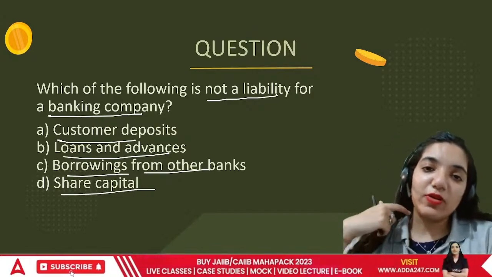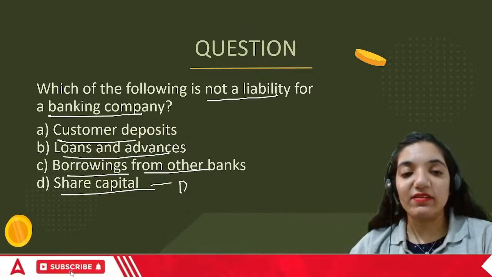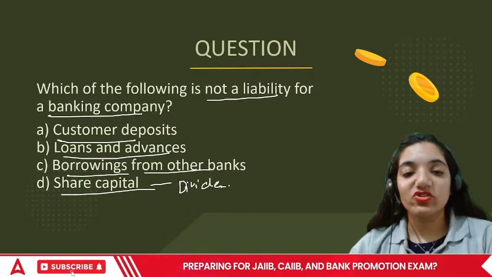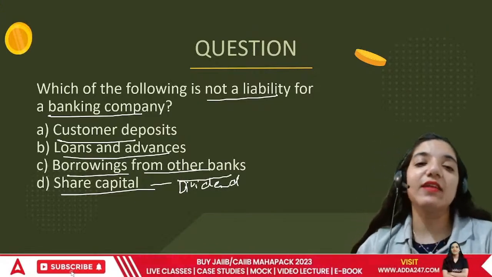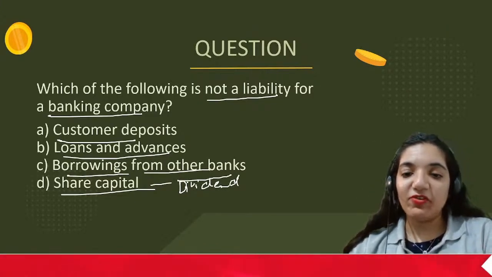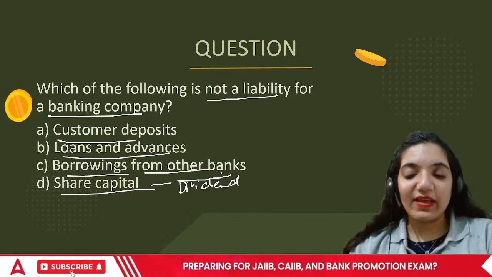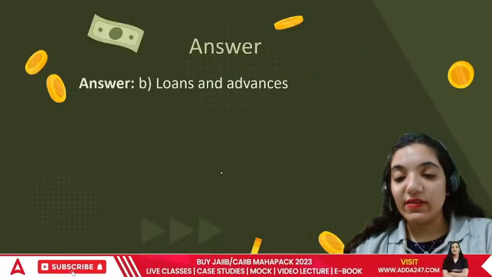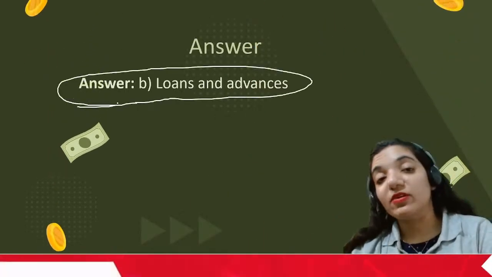Share capital, the owners are going to ask us whether we are giving them the dividend. So these three are clear liabilities of an organization. But when you talk about loans and advances, the bank has given money to someone else, so the bank will receive money. This is a source of income for the bank.